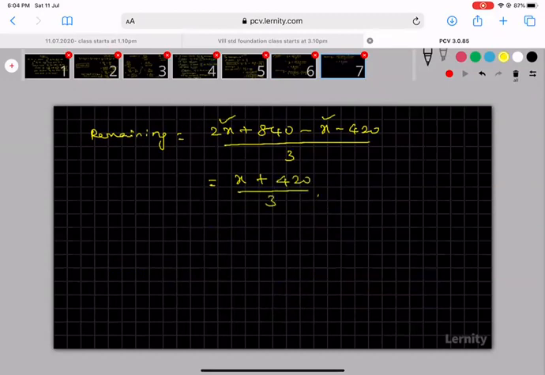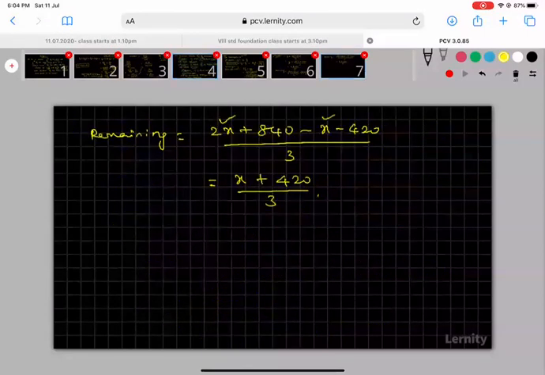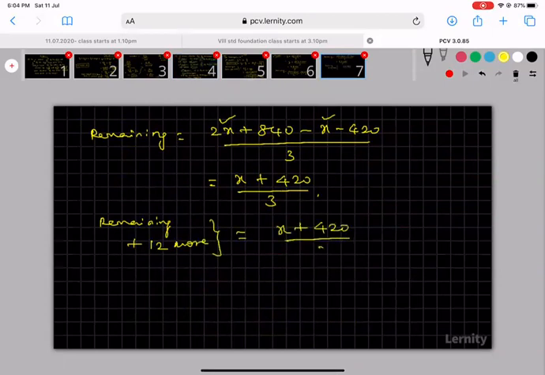This is my remaining. After that, what they told in the problem: in the second station it dropped 1 by 2 of the new total and takes 12 more. Takes 12 more means remaining plus 12 more. So I get x plus 420 divided by 3 plus 12. Here you see this is denominated by 1, so we want to multiply and divide by 3. We will get the same.